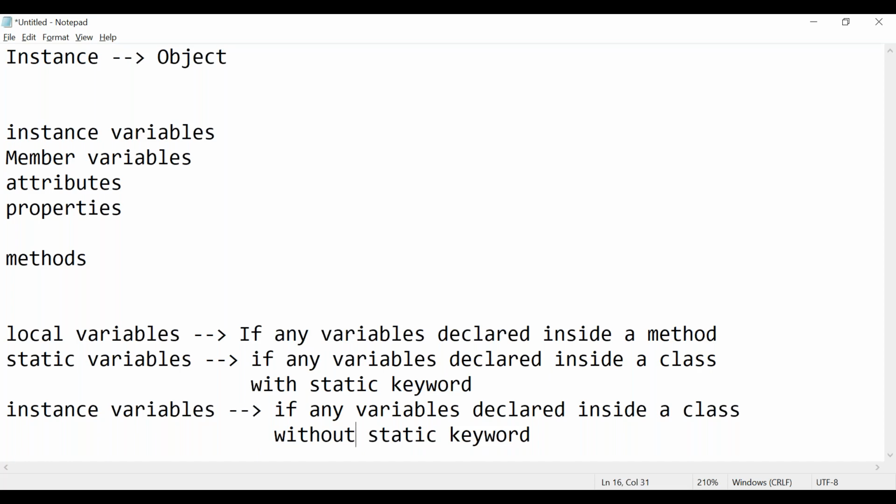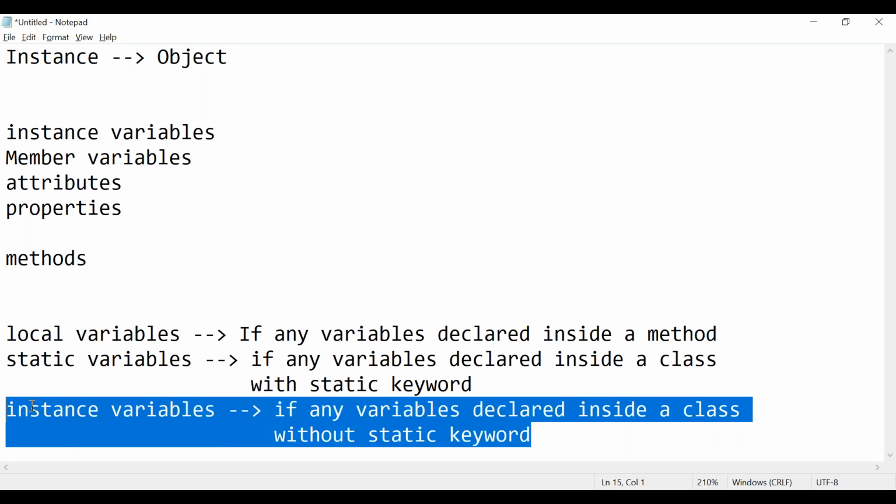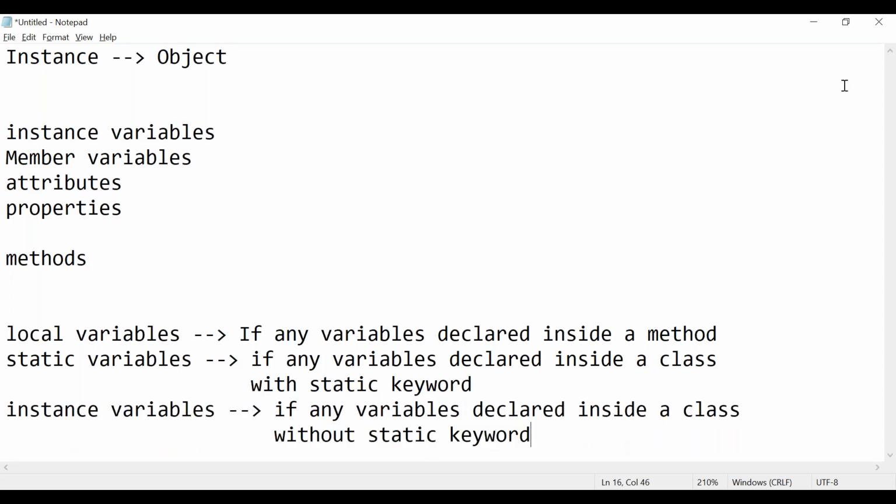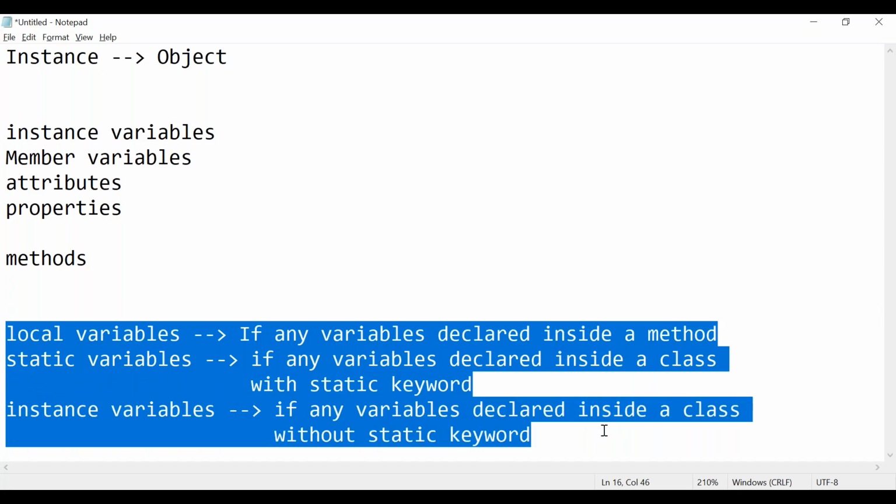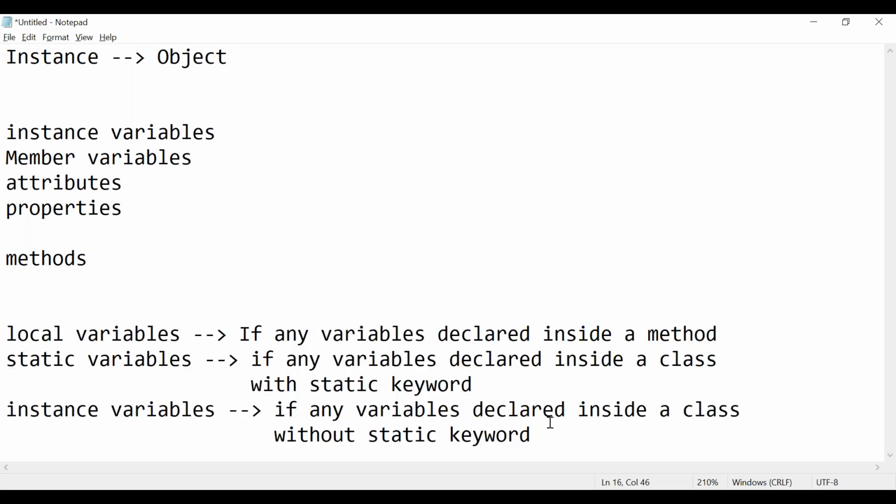There is a main difference. Even in interviews we get questions like: what is the difference between local variables, static variables, and instance variables?